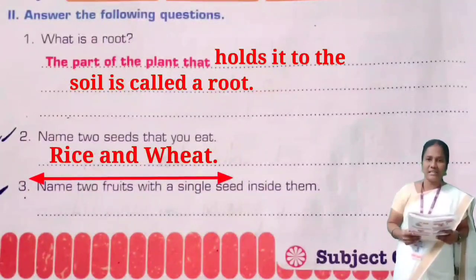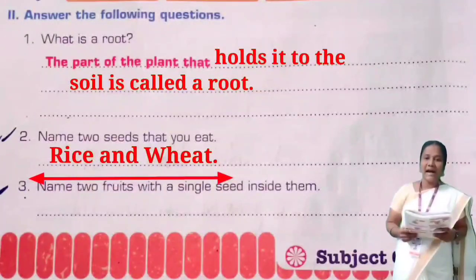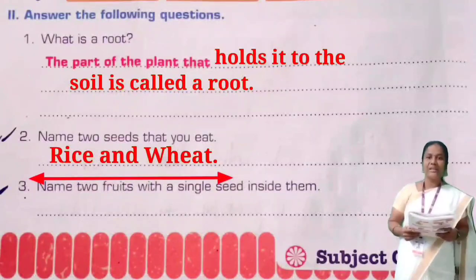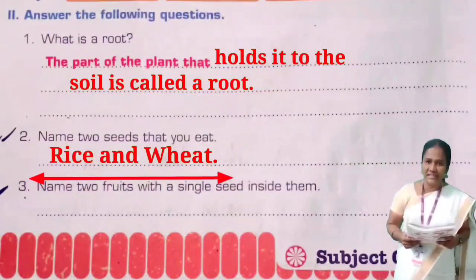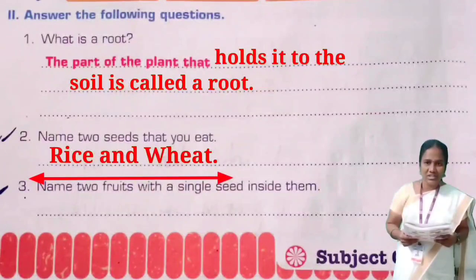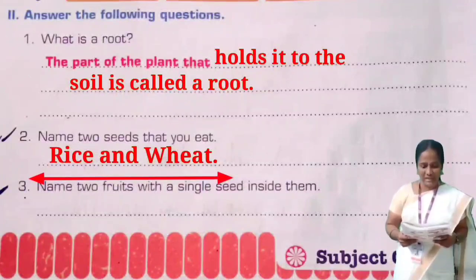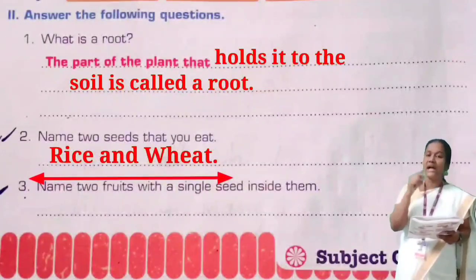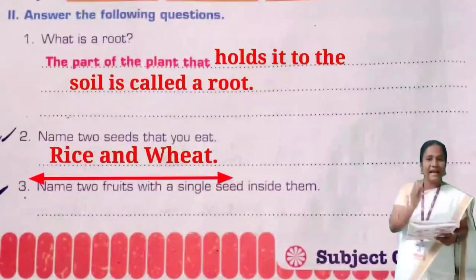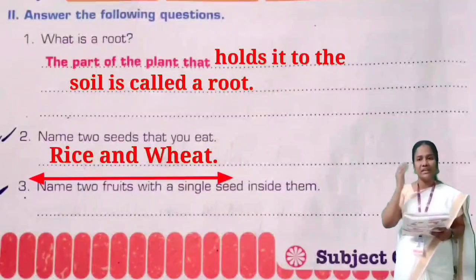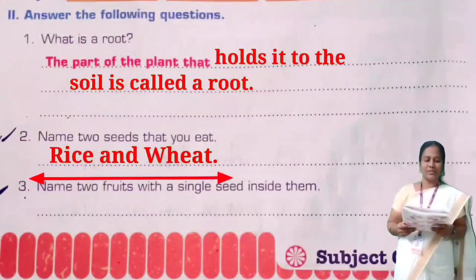R-I-C-E. Rice. Say the spelling, children. R-I-C-E. Rice. And rice and wheat. W-H-E-A-T. Wheat. Rice and wheat. Name 2 seeds that you eat. Yes, rice and wheat. Very good, children. Question number 3.